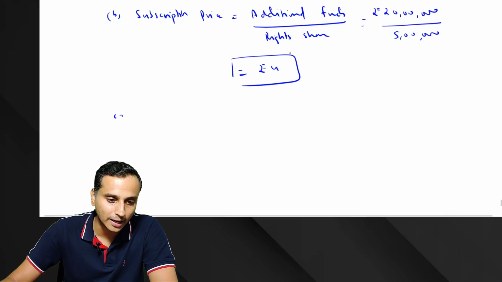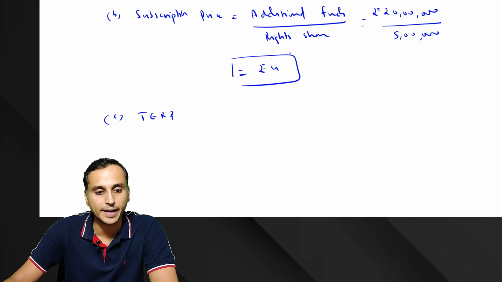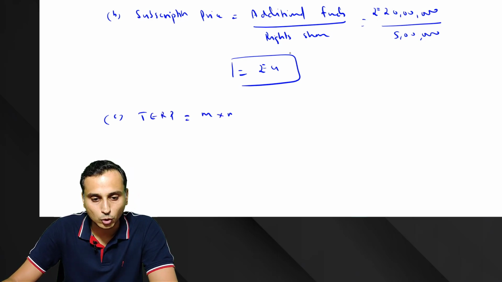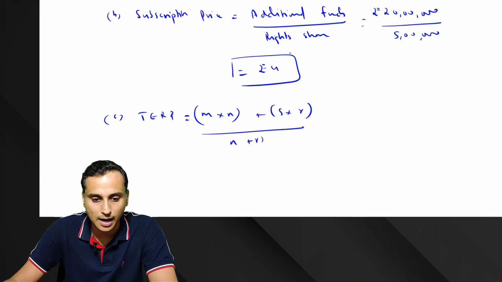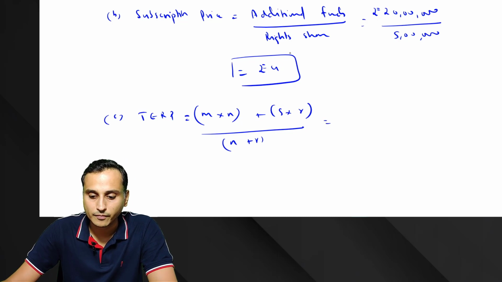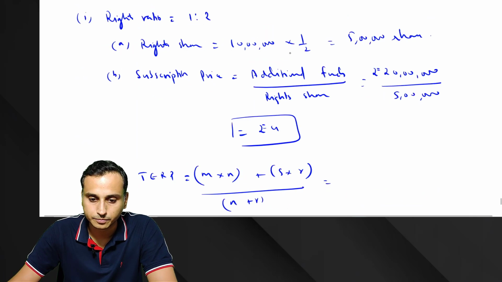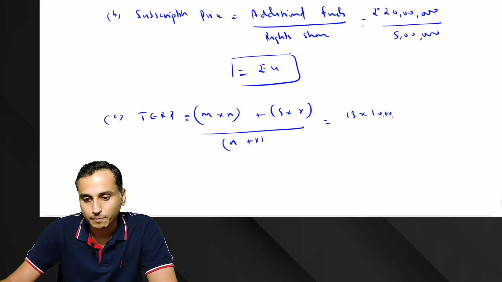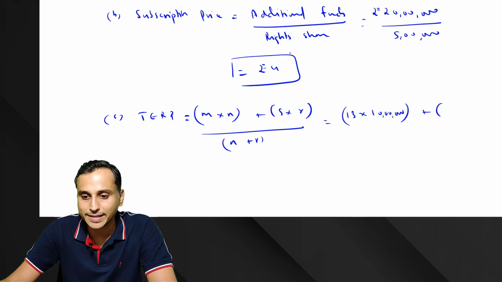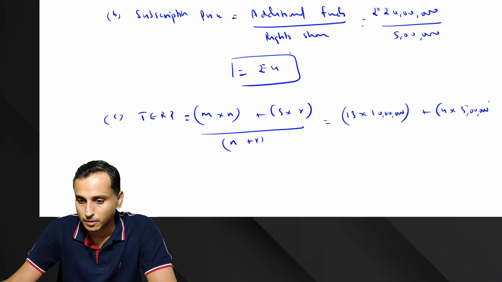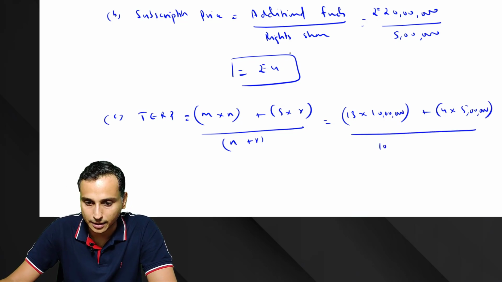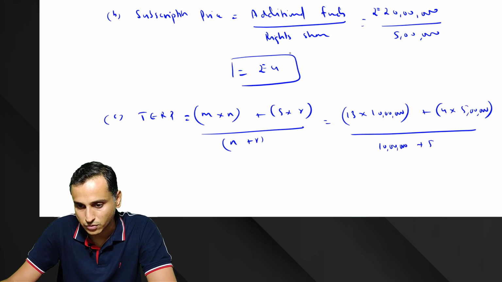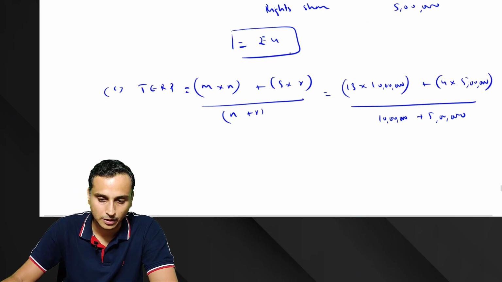Next, we calculate the theoretical ex-right price. What's the formula? M into N plus S into R divided by N plus R. M, the market price, was 13, and N is 10 lakh shares, plus S, the subscription price, 4, R, right shares, 5 lakh shares, whole divided by N plus R, that is 10 lakh shares plus 5 lakh shares.